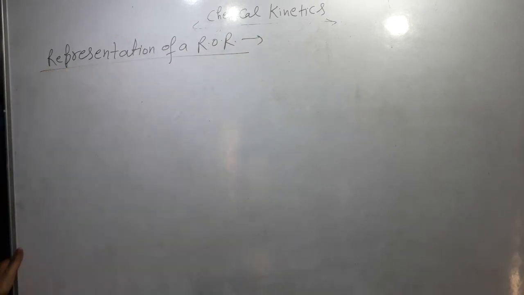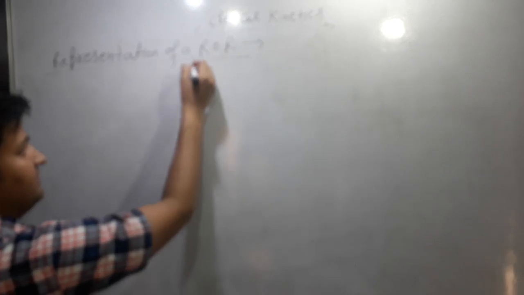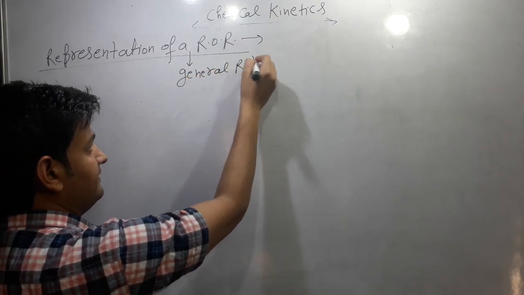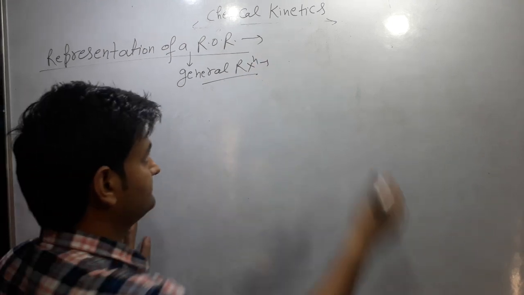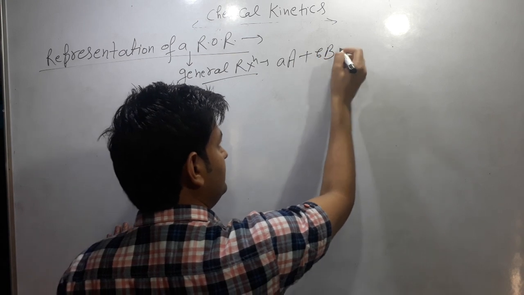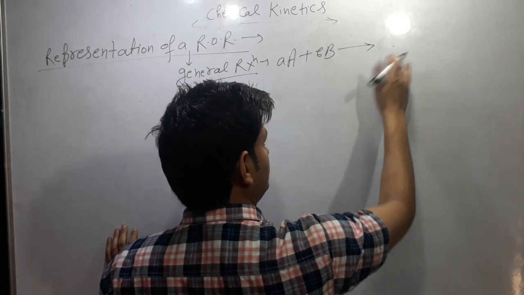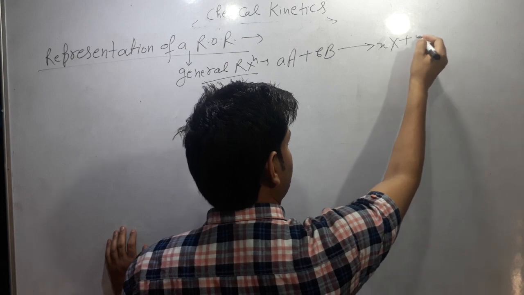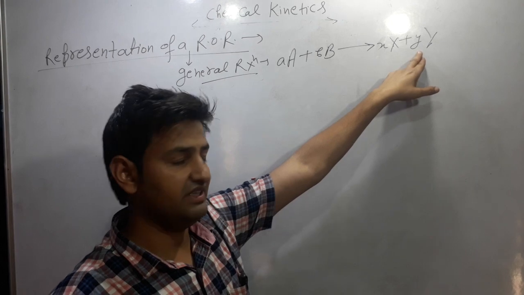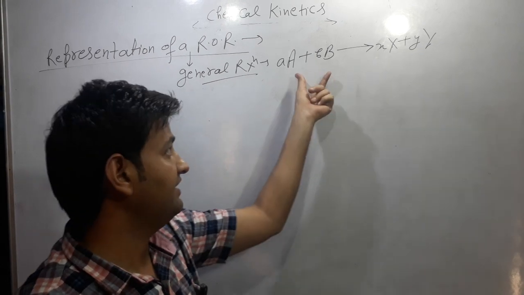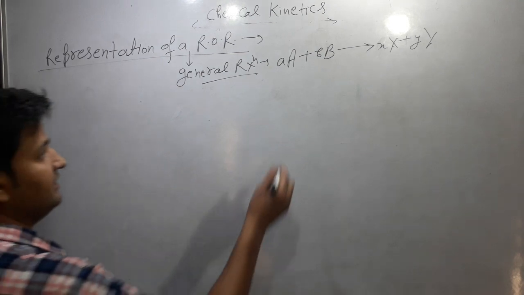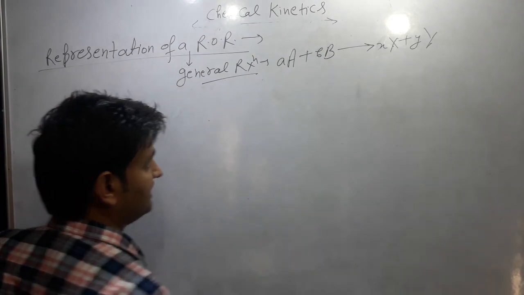Representation of a rate of reaction. For the representation, we consider a general reaction, that is aA + bB gives us xX + yY. Here small a, small b, small x, small y are the stoichiometric coefficients of the reactants and the products, and their concentrations are represented as capital A, capital B, capital X, capital Y.